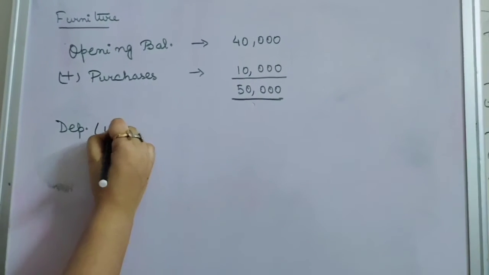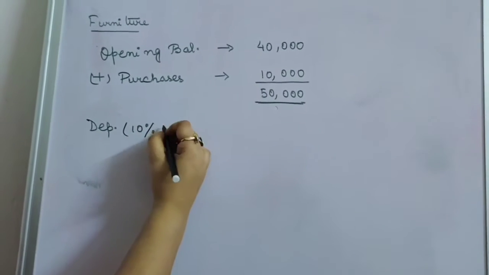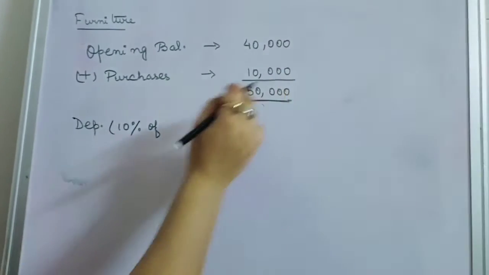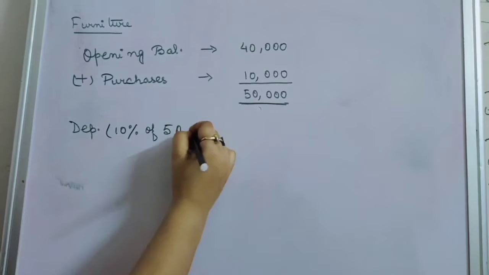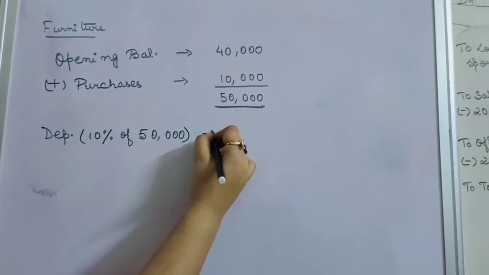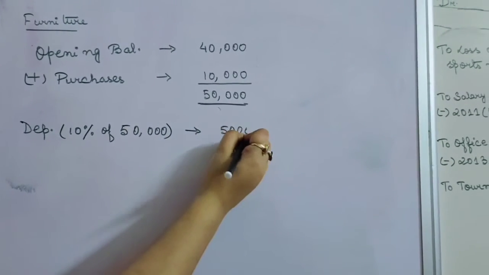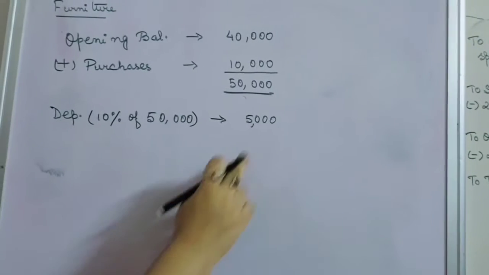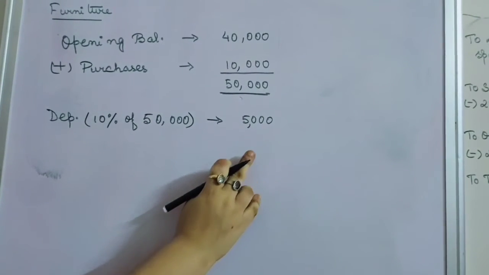On furniture it will be depreciation 10% of this 50,000. So 10% of 50,000 will be 5,000. So our depreciation on furniture is 5,000. Next,